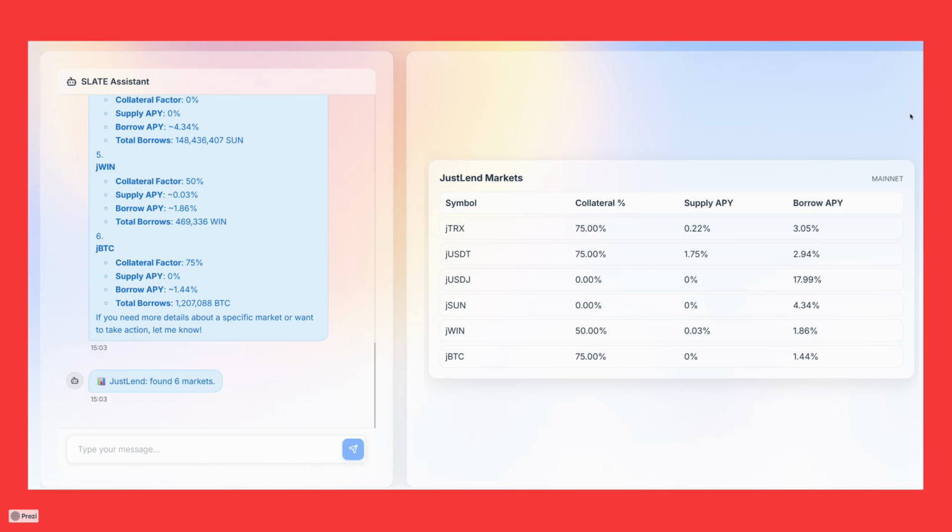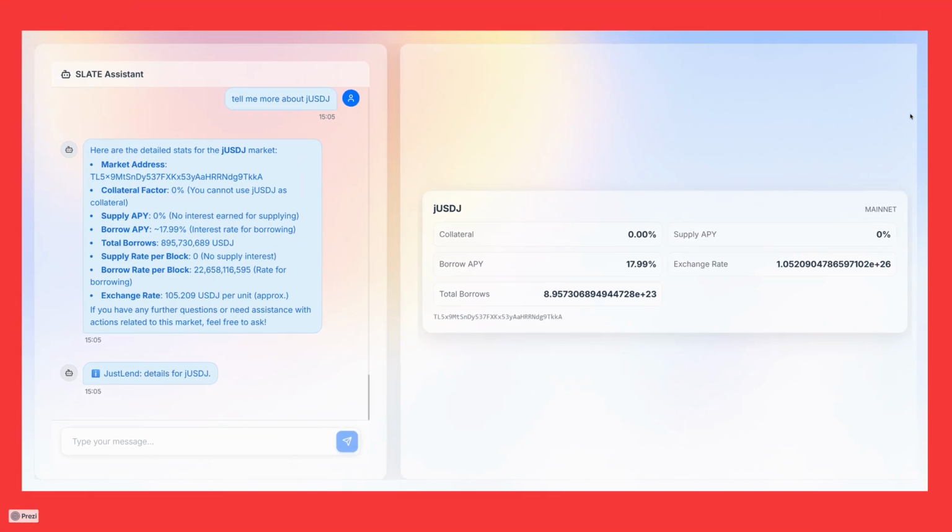I'm using the TronGrid API, which kind of hangs when I throttle it, so I'm limiting it to 6 markets so that it would function perfectly. Let's say you have specific questions related to one market alone. You can ask for more information about it. It goes and pulls all this information, and you get detailed information displayed.